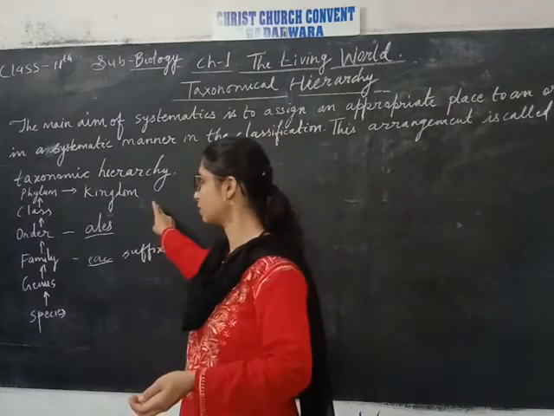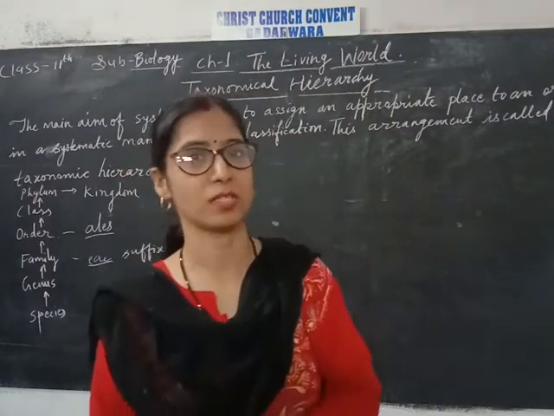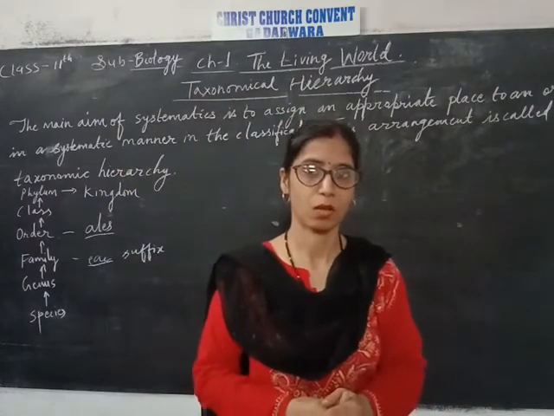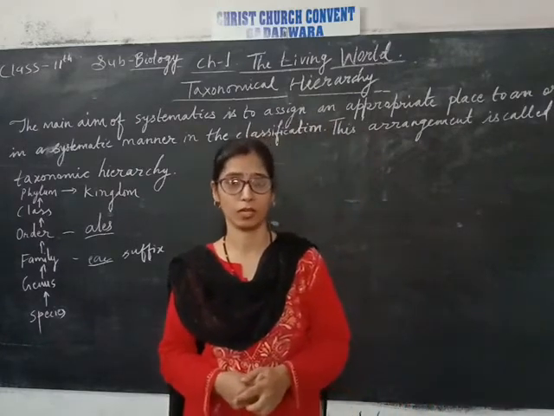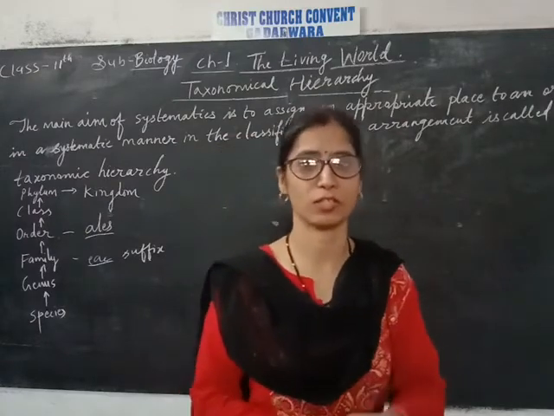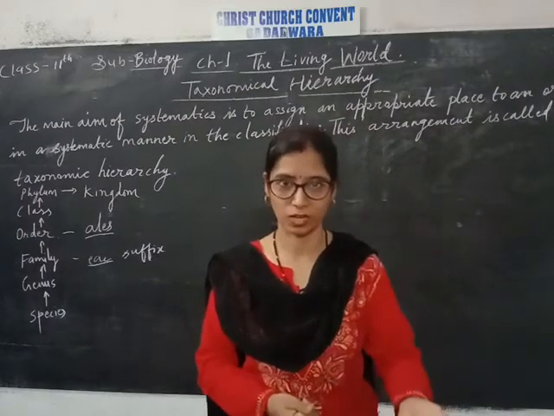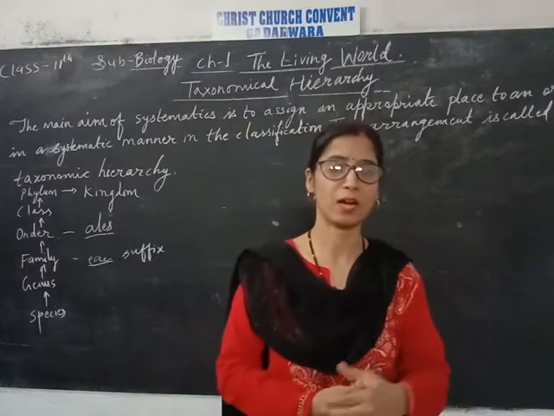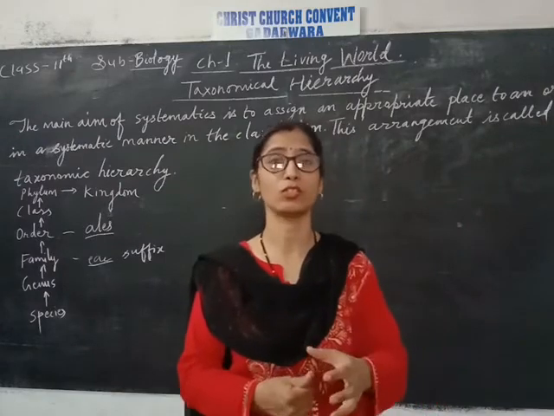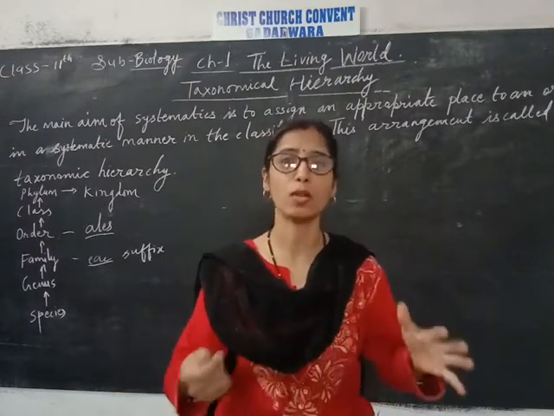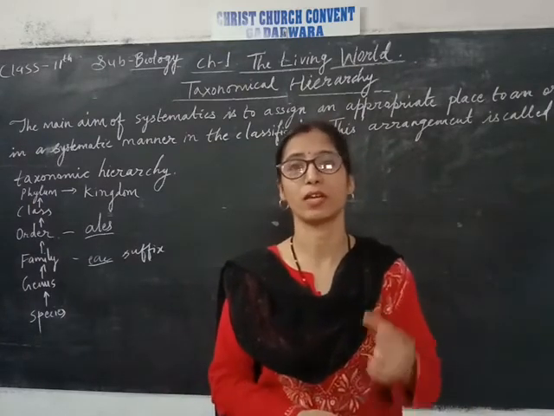Broadly, there are two kingdoms, plant kingdom and animal kingdom. R.H. Whittaker gave the five kingdom classification: Monera, Protista, Fungi, Animalia, Plantae. These are the five kingdoms in which the whole biodiversity of the living world comes, and we can study them.